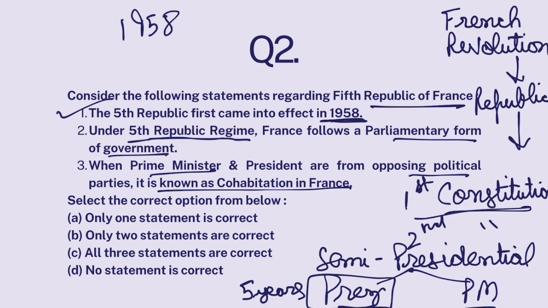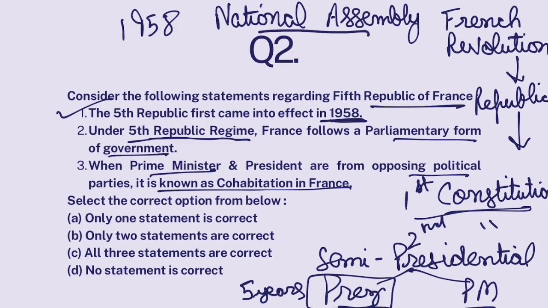Okay? Then there is this thing called National Assembly in France, which is their parliament. All right? Now, after National Assembly elections, the leader of the largest party shall be appointed as the prime minister. Okay, executive powers are shared between prime minister and president. It does not follow parliamentary form of government like ours. It follows a semi-presidential form of government. So this is false. Okay.